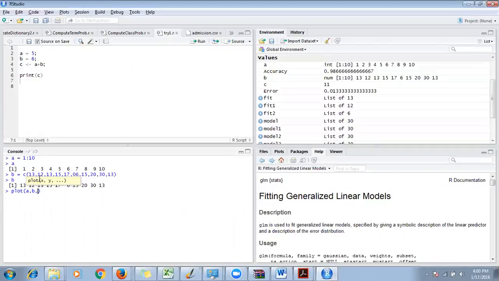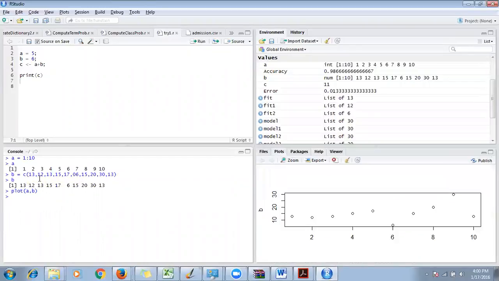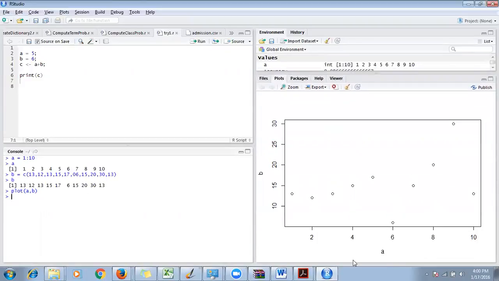Okay, this is the plain thing I can do. Just plot A versus B. So I'm just drawing a simple plot A versus B. A is on my x-axis, sorry, B is on my y-axis, right? And you can see all the points being drawn there.